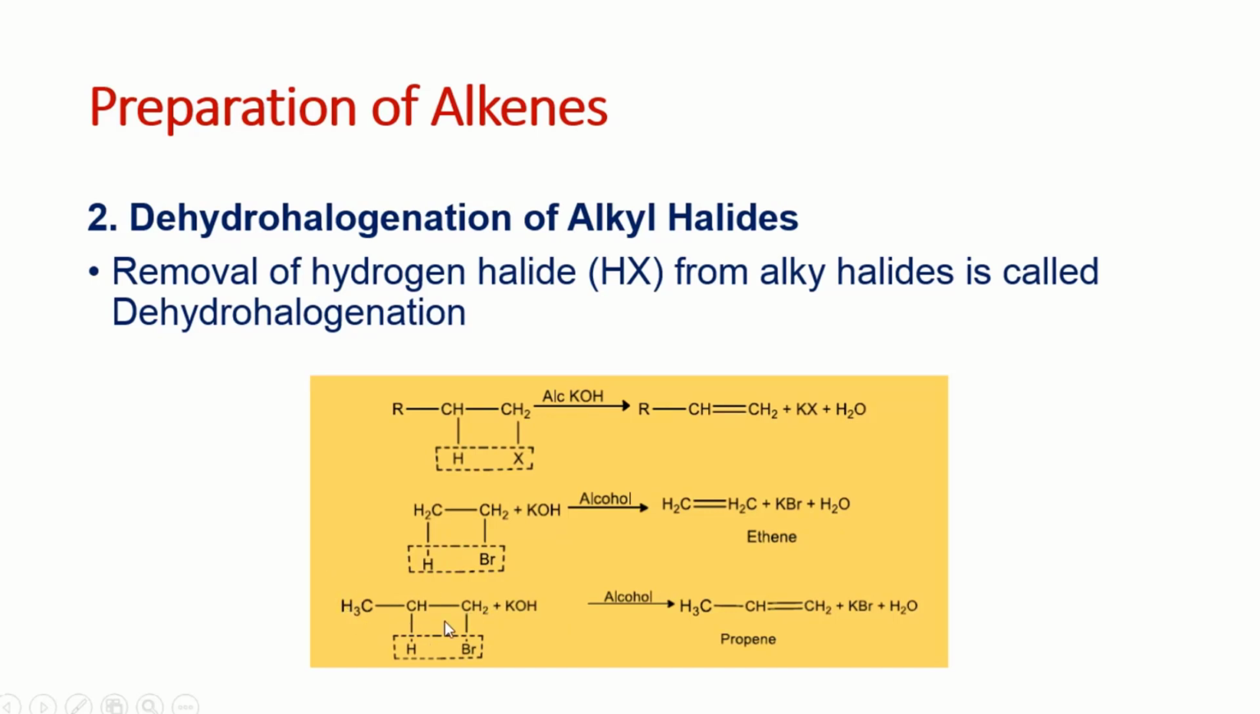So this is propyl bromide. So KOH will remove the hydrogen from the adjacent carbon atom. That's why we will get the double bond between two carbon atoms. So the H and Br are removed from the adjacent carbon atoms. So this is called dehydrohalogenation. So there are various methods for the preparation of alkene, but in your book, these two methods are given.